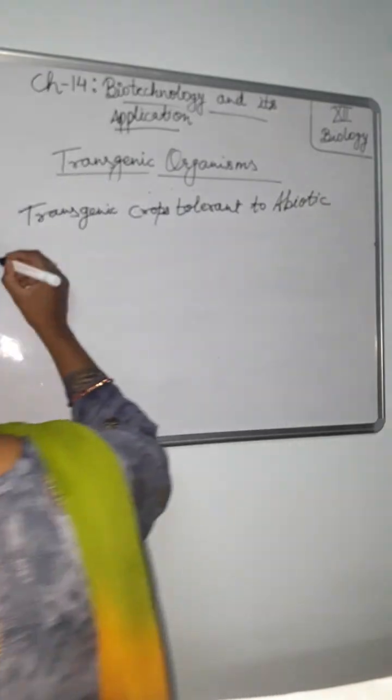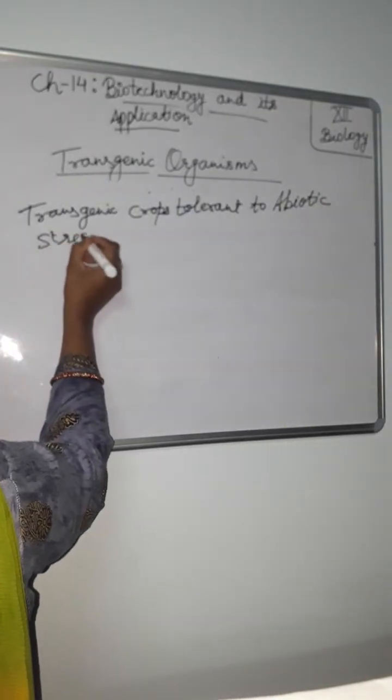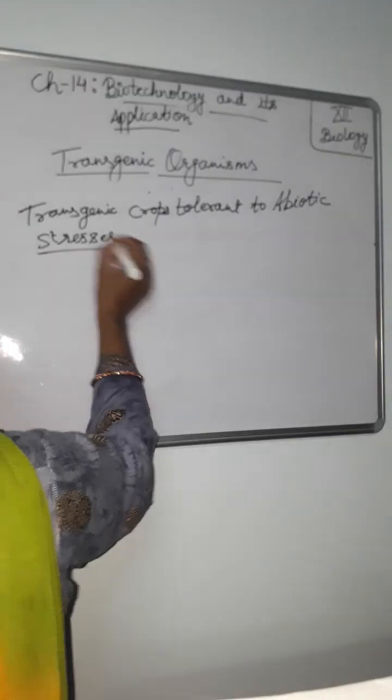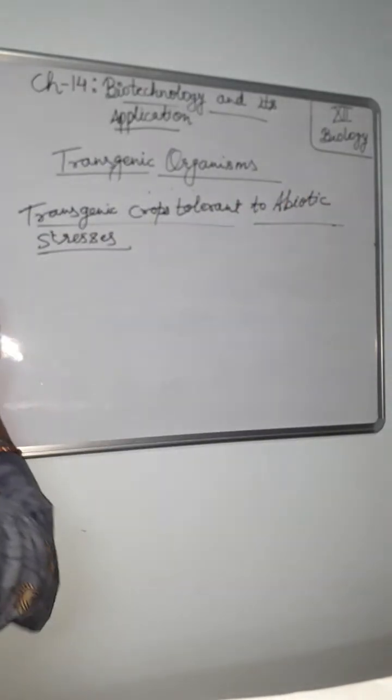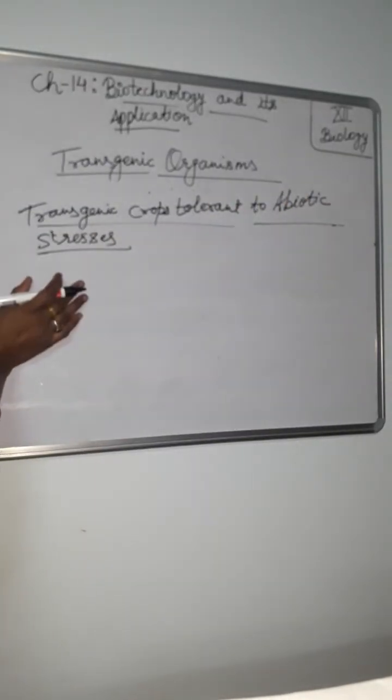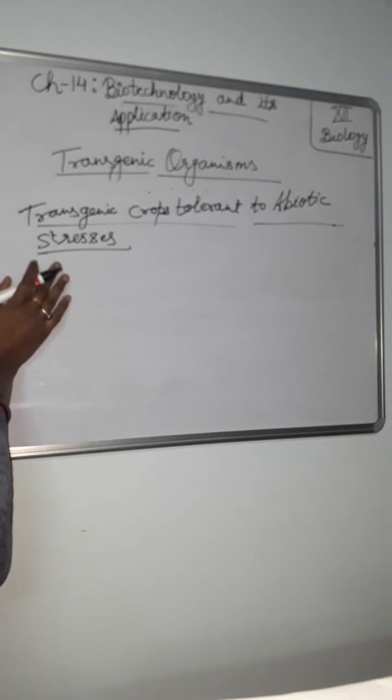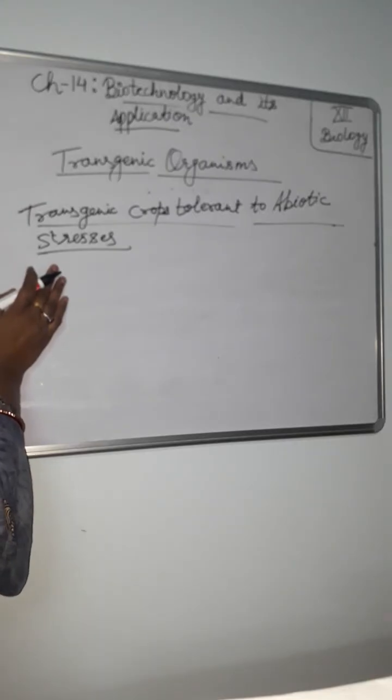Abiotic stresses adversely affect growth and productivity and trigger a series of morphological, physiological, biochemical and molecular changes in plants. Crops are made resistant to various abiotic stresses with the help of biotechnology.